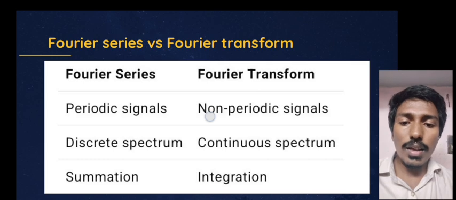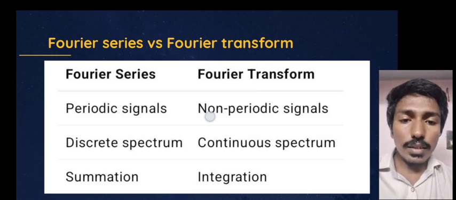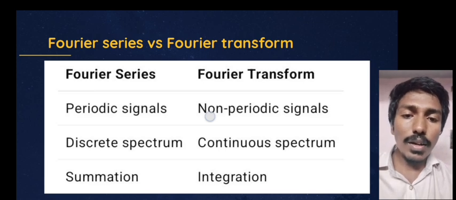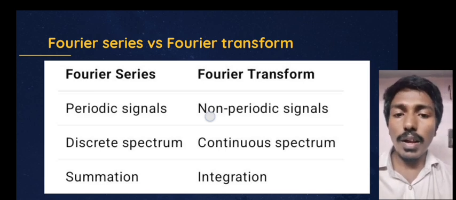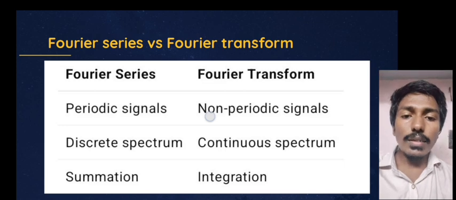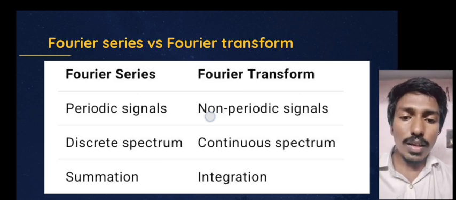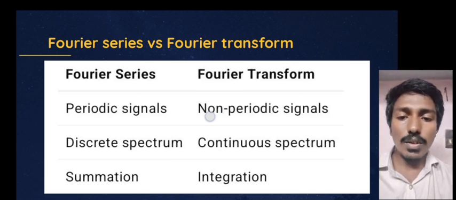So the x of t becomes x of omega. The function becomes x of omega. The axis in the Fourier series is the time domain, and in the Fourier transform it is the frequency domain.